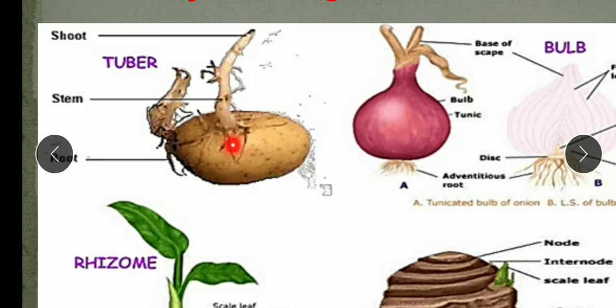Potato tuber has many small buds, and these small buds are known as the eyes, each of which can grow into a new plant. So, this is vegetative propagation by underground stem, and this type of underground stem is the tuber.